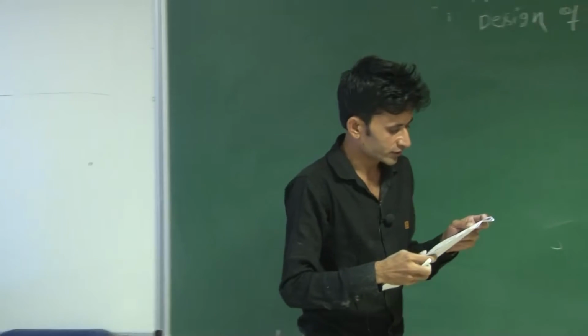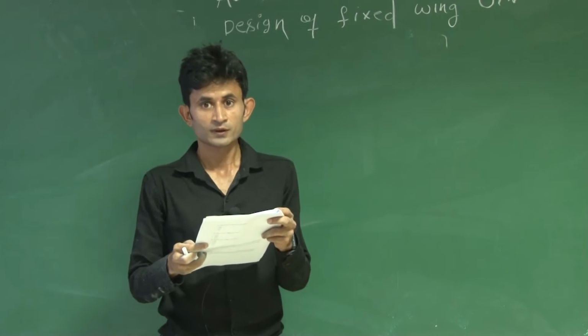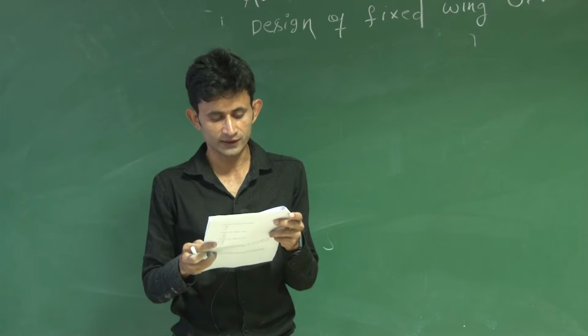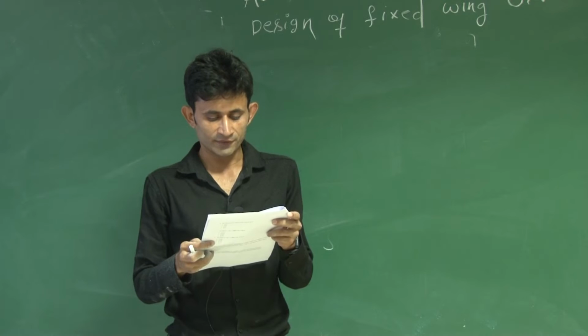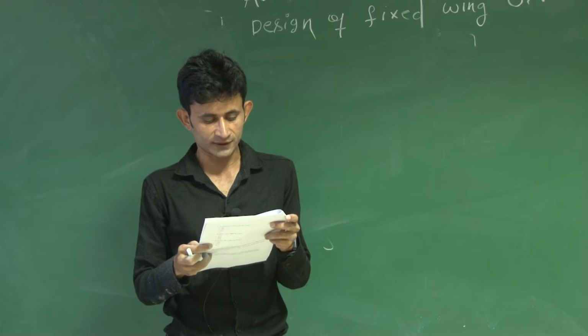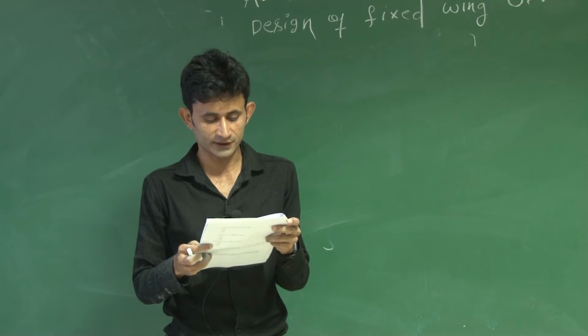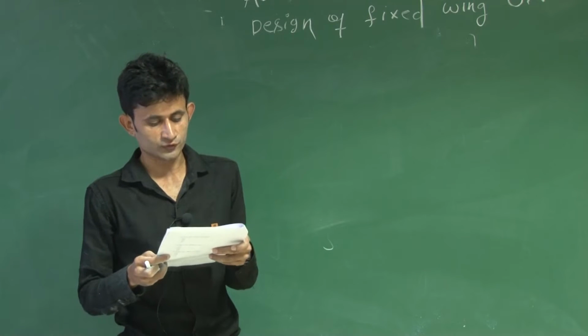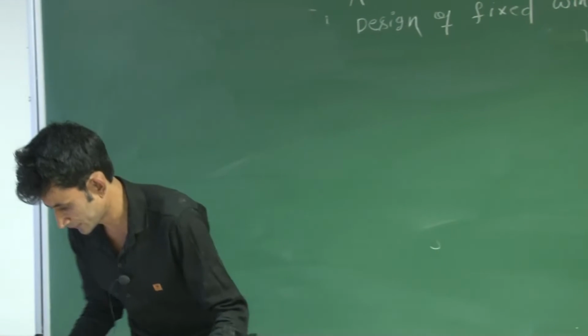In assignment 3, the question was: a UAV has a weight of 7500 Newton and a lift to drag ratio of 13, wing span is 15 meter and mean aerodynamic chord of 1 meter. It is flying at a speed of 35 meter per second at mean sea level. The lift coefficient at cruise will be.